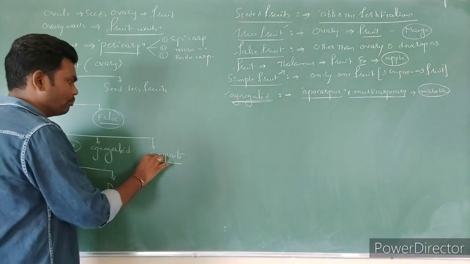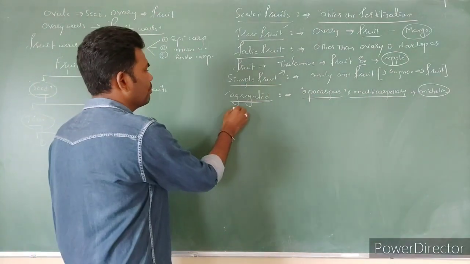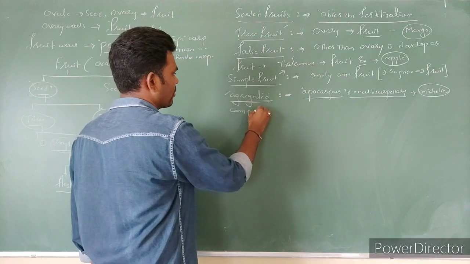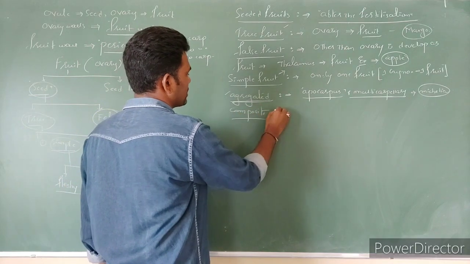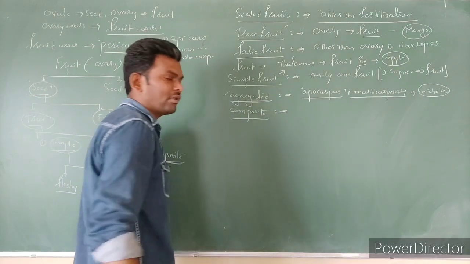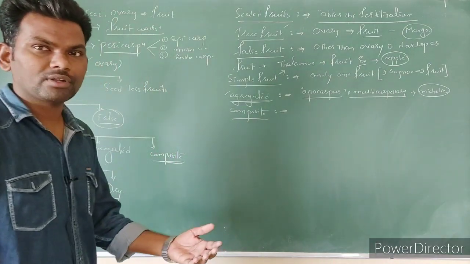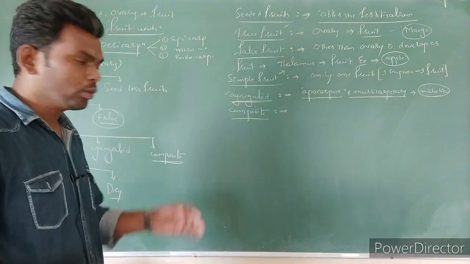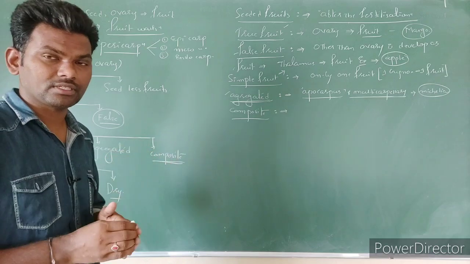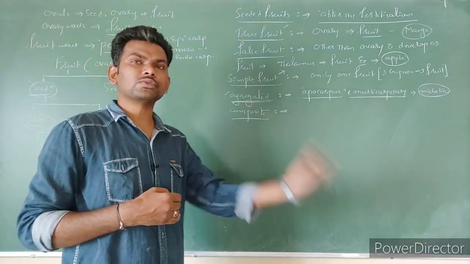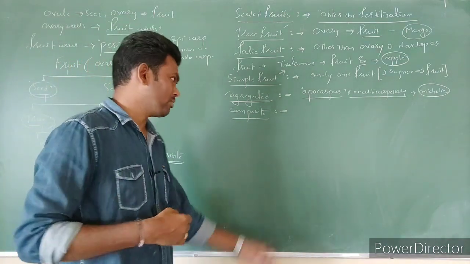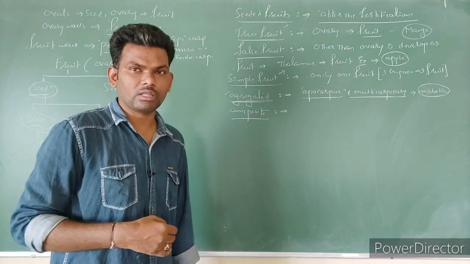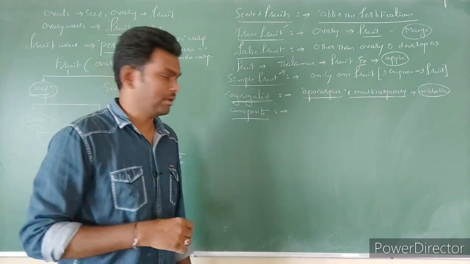Third one is composite fruits. Here a number of flowers are involved. A group of flowers, which we can call an inflorescence, the complete inflorescence becomes one fruit. So such a type of fruit we can call as what? Composite fruit. The best example is pineapple.